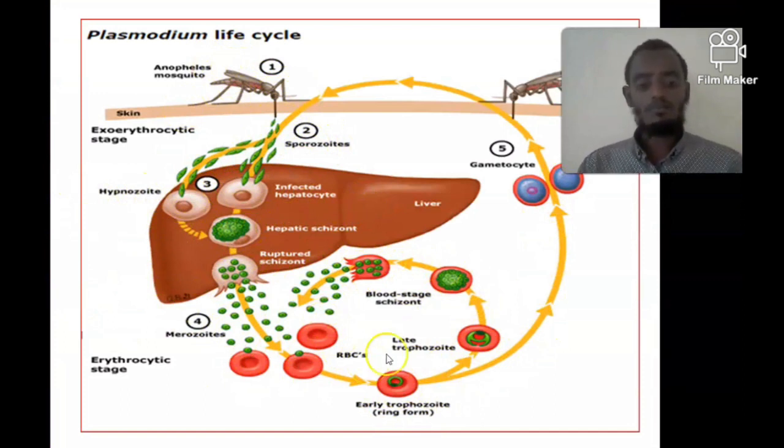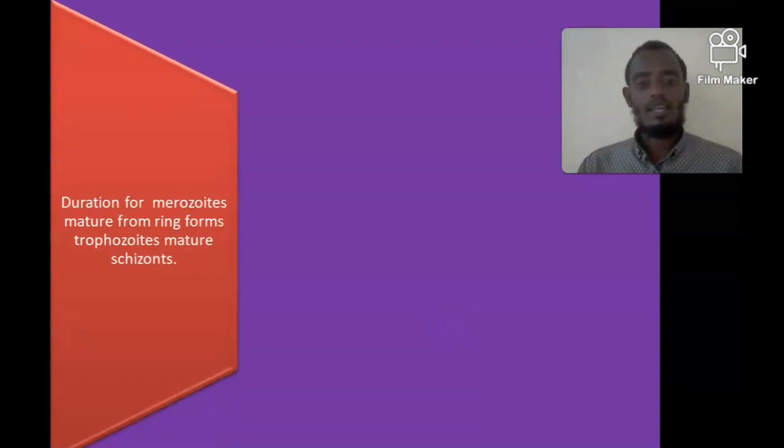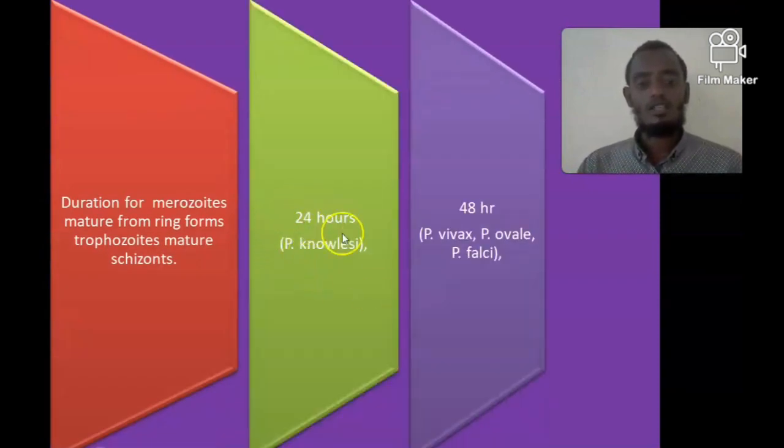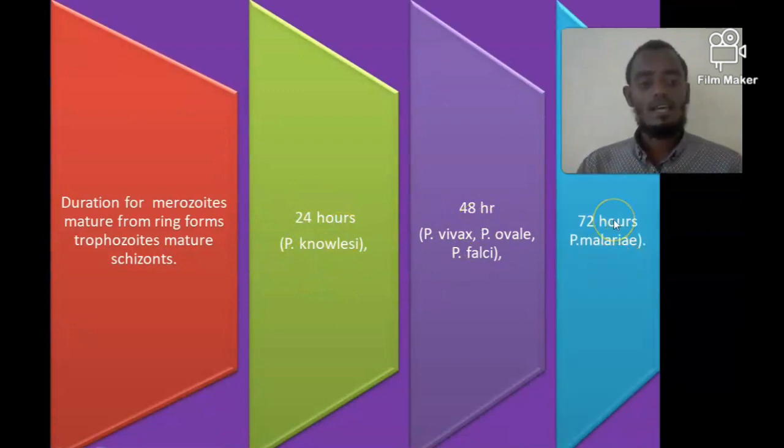For example, in knowlesi, it takes around 24 hours. In Vivax, ovale, and falciparum, 48 hours. In malariae, it takes around 72 hours. One of the clinical manifestations of malaria is fever. The fever is due to the rupture of the blood stage schizonts, or due to rupture of red blood cells.